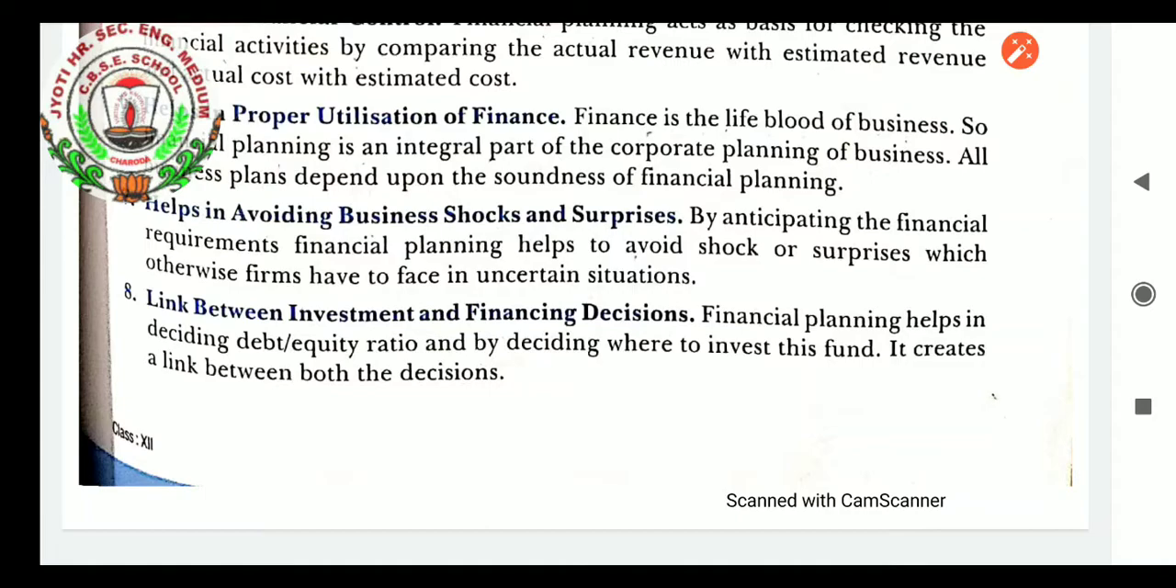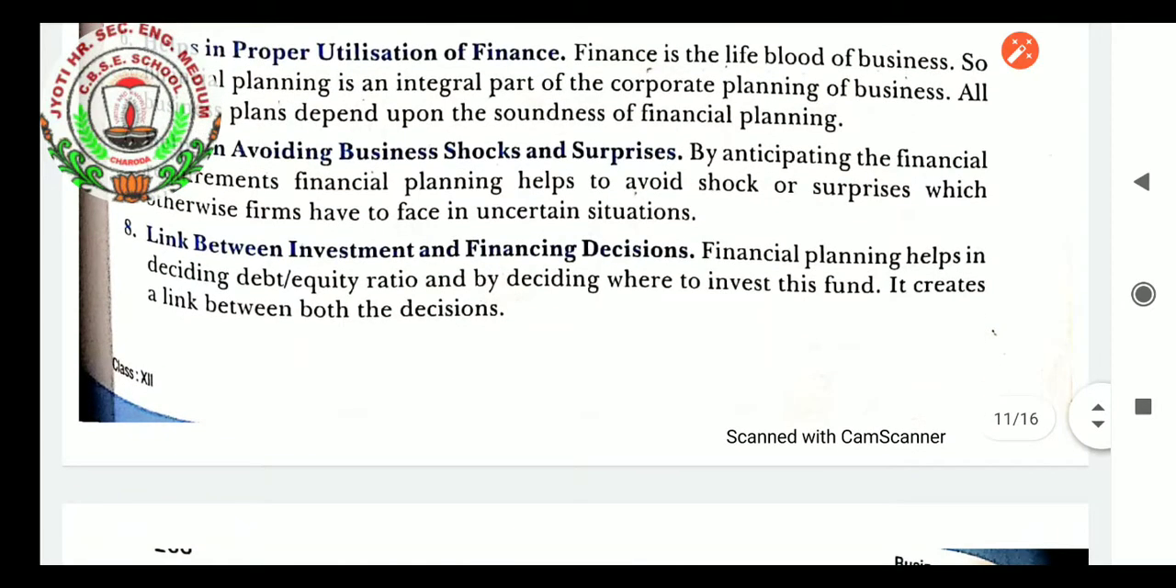As we have made the financial planning in advance, if any losses are there in the business, we will not get further loss, shocks or surprises. We will be pre-ready for that type of thing. If that loss occurs, then how to tackle that problem, how the finance has to be arranged, what will be the source of finance at that moment, that will be ready. So by making financial planning, by anticipating the financial requirement, financial planning helps to avoid risks, shocks or surprises which otherwise firms have to face in uncertain situations.